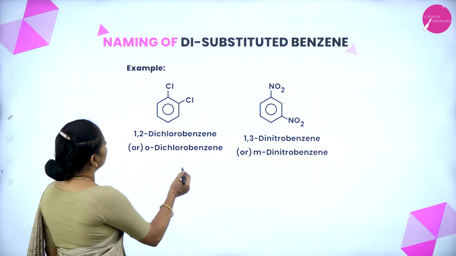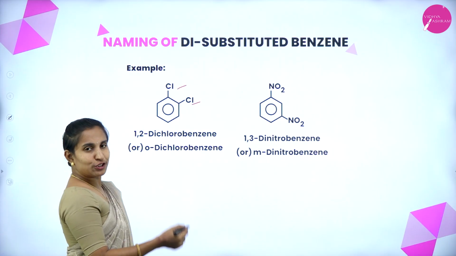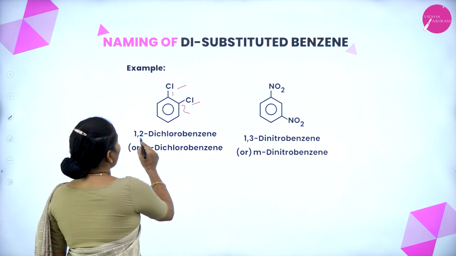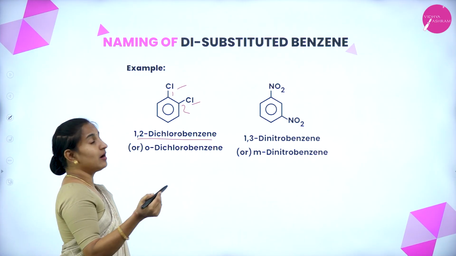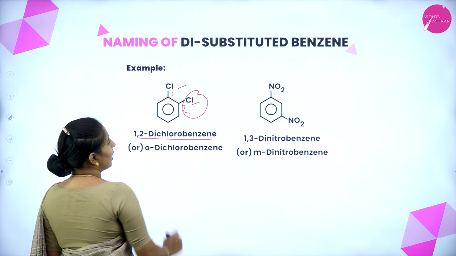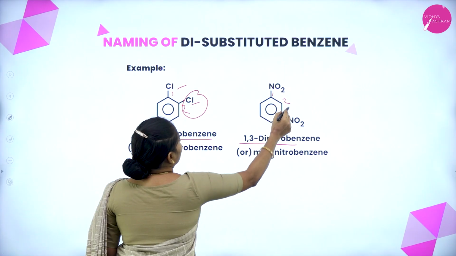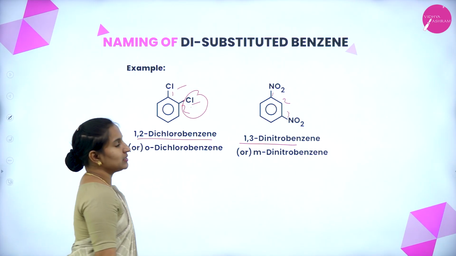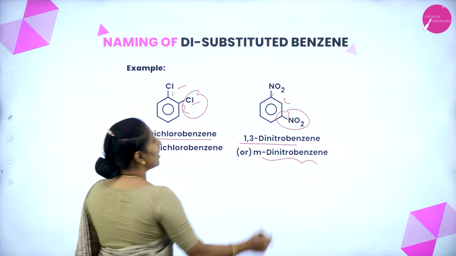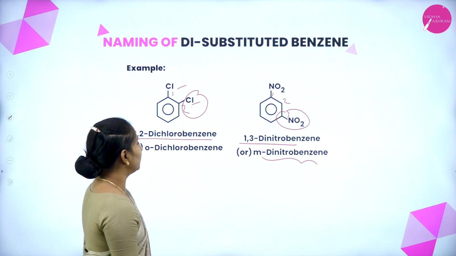For example, we have two chloro substituents attached to the benzene, that is 1,2-dichlorobenzene or ortho-dichlorobenzene. This is the ortho position. Here is 1,3-dinitrobenzene or meta-dinitrobenzene. This is the meta position, so we call it meta-dinitrobenzene.